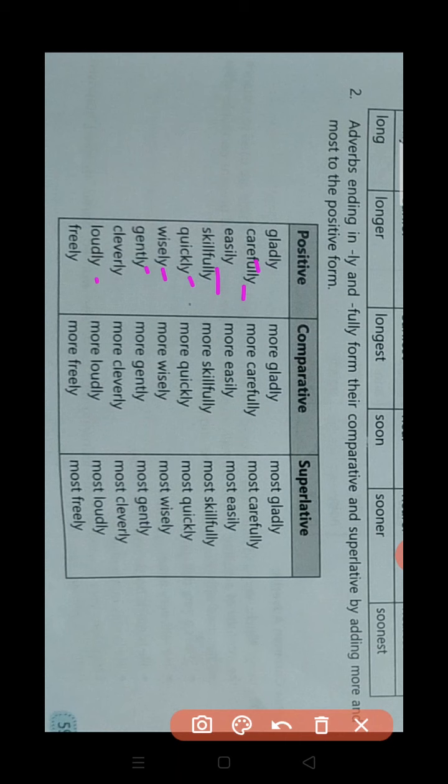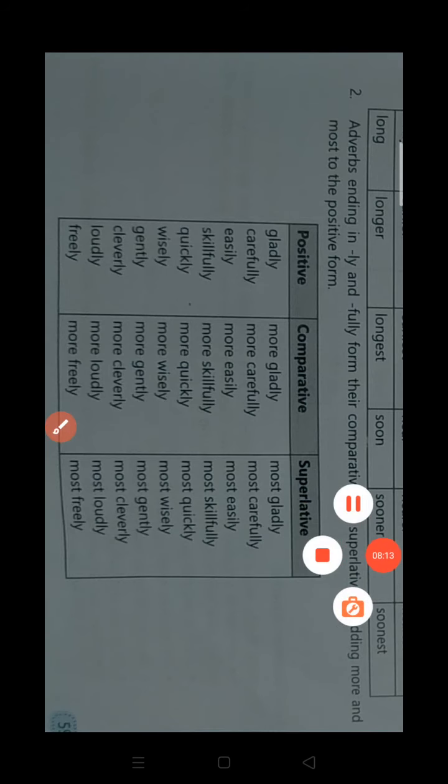Next, if the word ends with ly, if ly is there after the word or after the adverb, then what do we have to use? We have to use more in the comparative and most in the superlative. If the adverb ends with ly and ly is used just after the word, we have to use more in the comparative and most in the superlative.